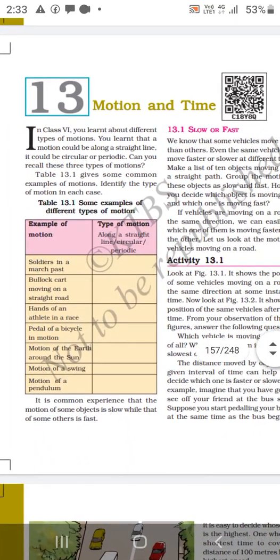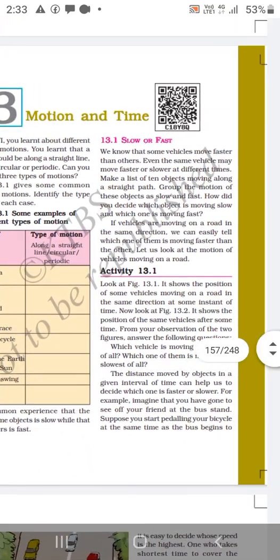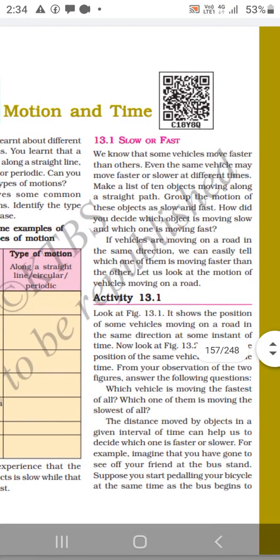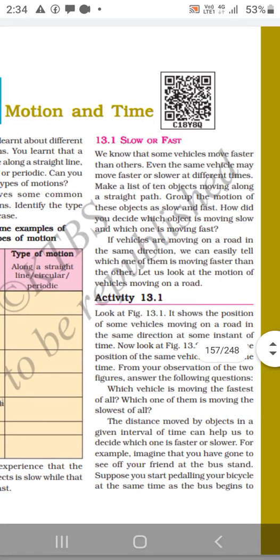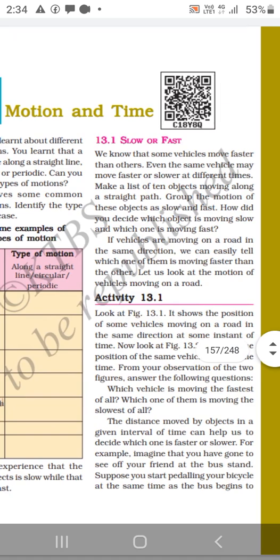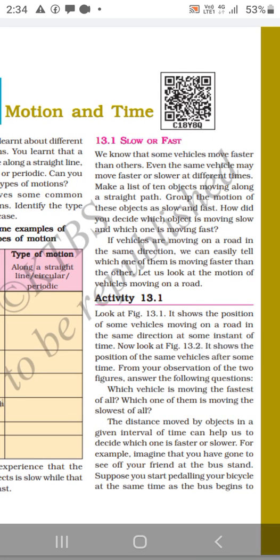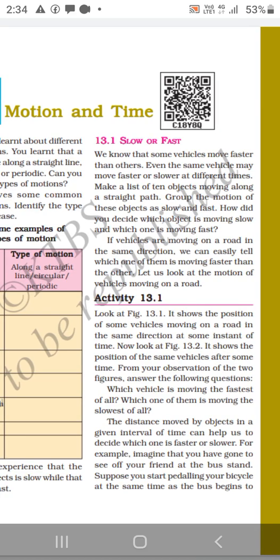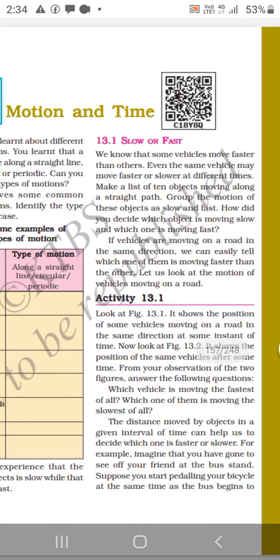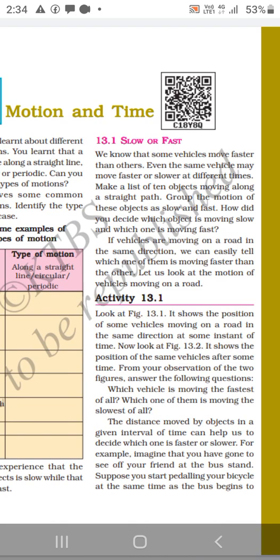It is common experience that the motion of some objects is slow while that of others is fast. We know that some vehicles move faster than others. Even the same vehicle may move faster or slower at different times. You can group the motion of objects as slow and fast. If vehicles are moving on a road in a straight line in the same direction, we can easily tell which one of them is moving faster than the other.